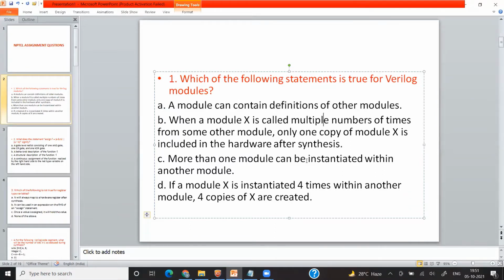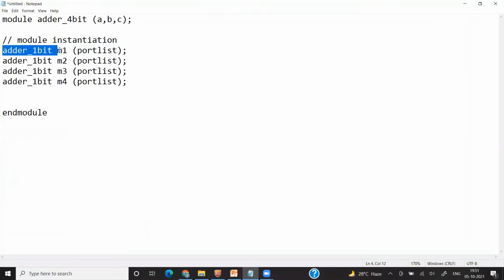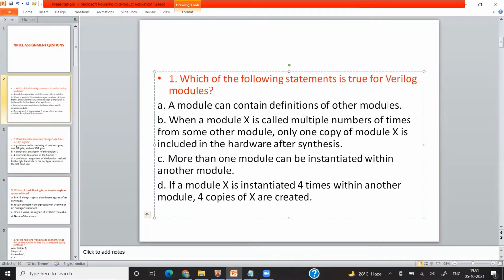More than one module can be instantiated within another module. That is correct. Here I am instantiating one module, and 4 copies are generated. You can also instantiate some mux or half adder or subtractor. Next, if a module X is instantiated 4 times within another module, 4 copies of X are created. It's also correct. After synthesis, it will create 4 copies of that module X. So here option C and option D are correct.